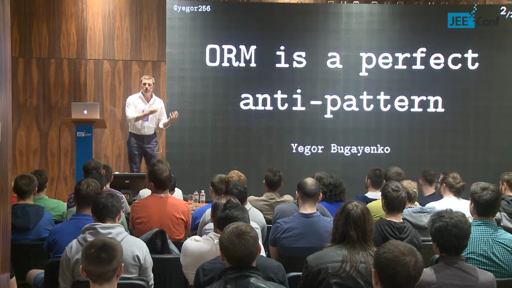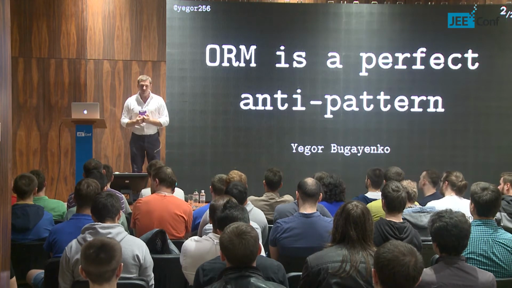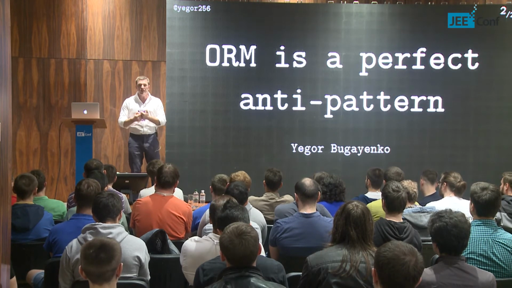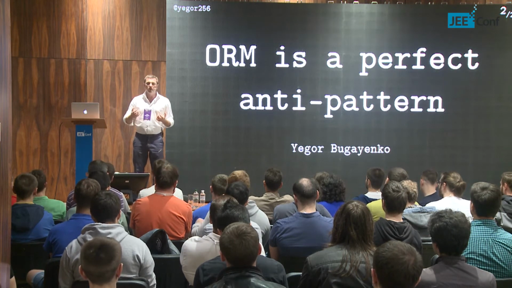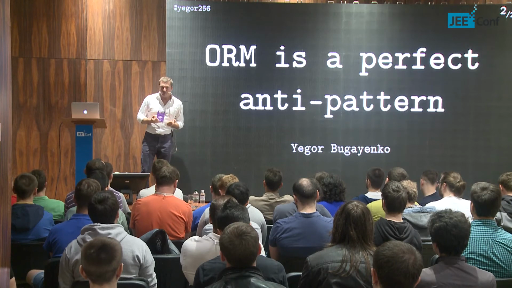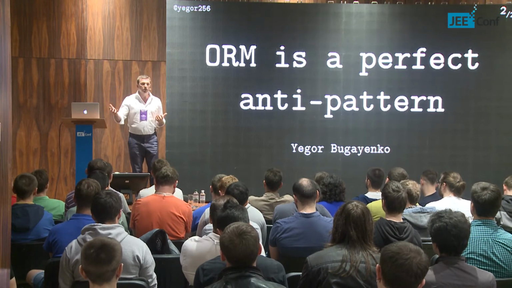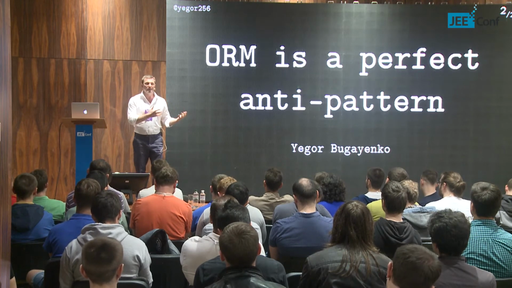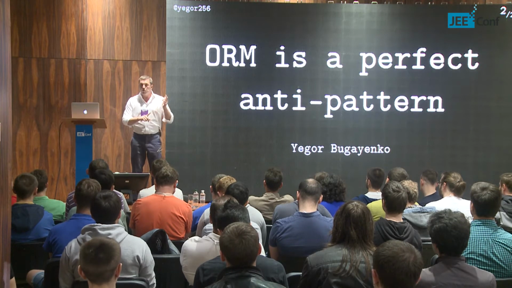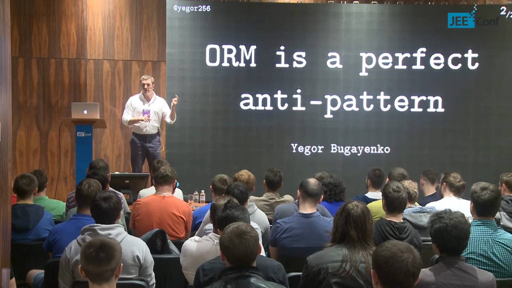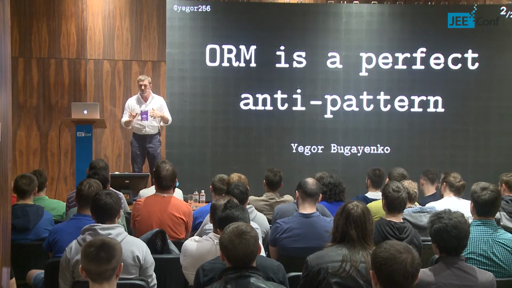But the way it was introduced is very wrong. That's what I want to say. I'm not saying that the mapping itself is bad. We do need the mapping. We need to manage relational data from the database. We need to manage somehow this MySQL data. But the way we do it right now in Java, the way we do it with JPA, with Hibernate, with active record, with repository patterns, it's wrong.